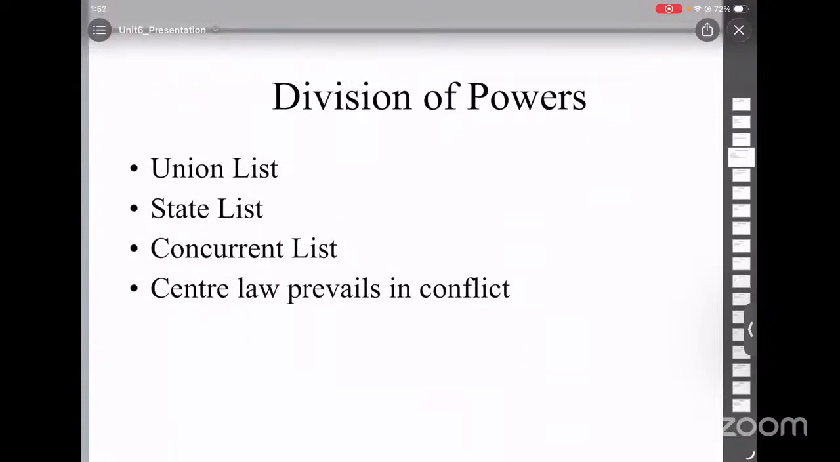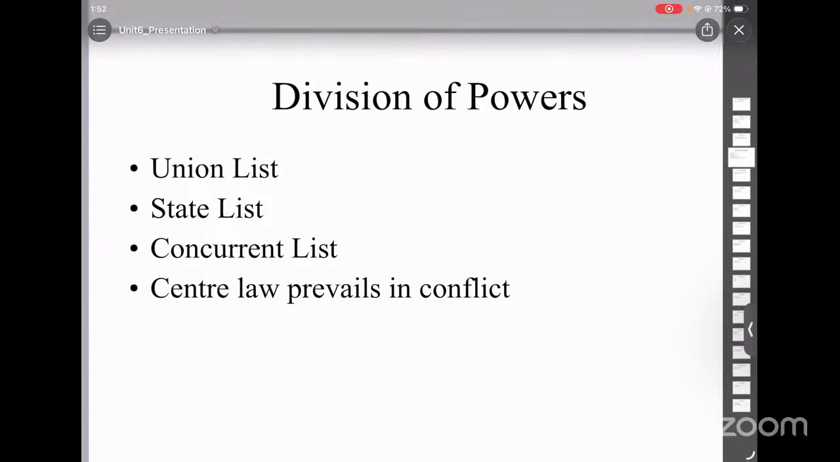The constitution divides power into three lists: union list, state list, and concurrent list. The union list consists of all the items on which only the center can make laws. For example, defense, foreign affairs, and railways are areas in which only the center can make laws and have powers.